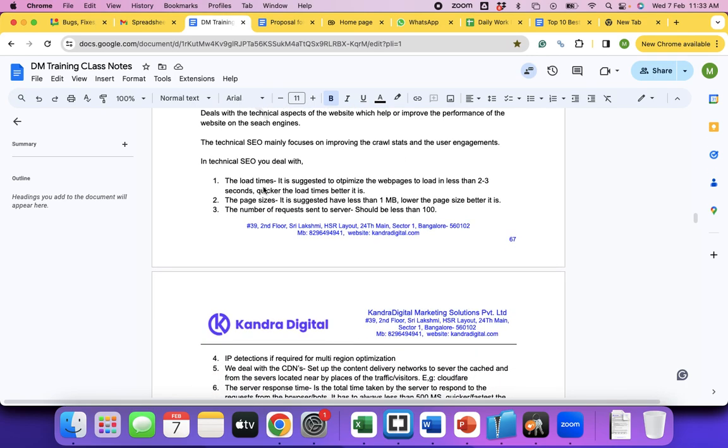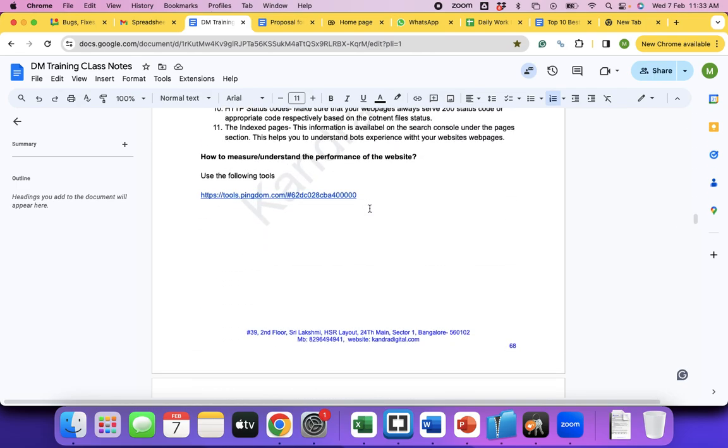In technical SEO, you deal with the load times. For example, your page is loading in 10 seconds. You will bring it down to 1 second. Right? Second thing, the page sizes. It's suggested to have less than 1 MB. So I will be showing you on the screen now how we measure the page sizes and all.